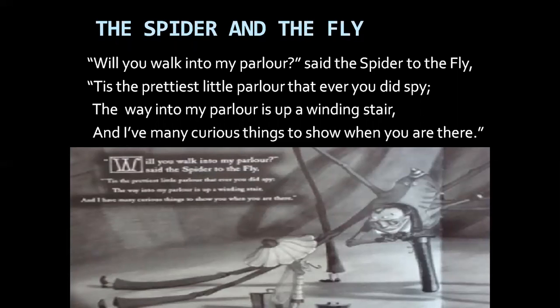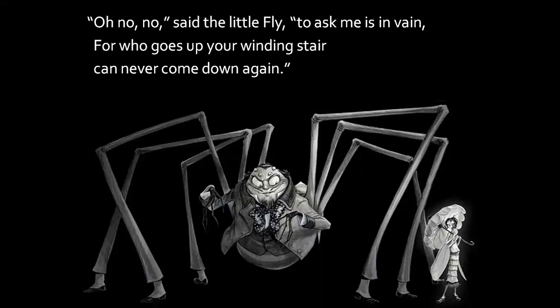So will you come into my parlor to see all those things? The spider is asking the fly. Okay, but the fly says, oh, no, no, said the little fly. To ask me is in vain, for who goes up your winding stair can never come down again. So, what is the little fly telling? The little fly says, oh, no, no, spider, I will not come. To ask me in vain, which means asking me is completely useless. I will not listen to your words at all, because I know the one who comes into your web will not come back again, because they will be eaten, they will be dead, isn't it? So the fly says, no, I will not come.